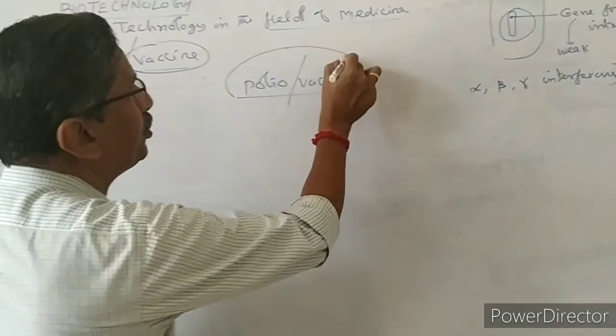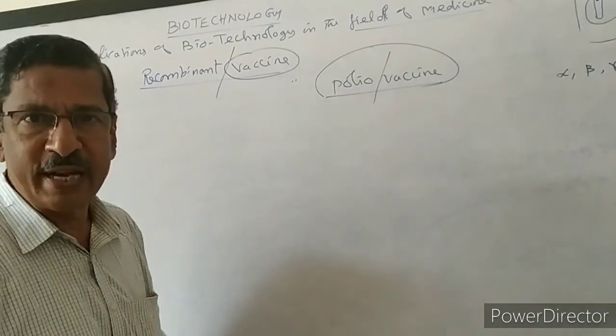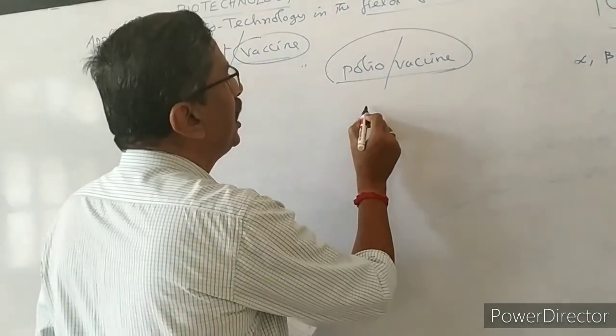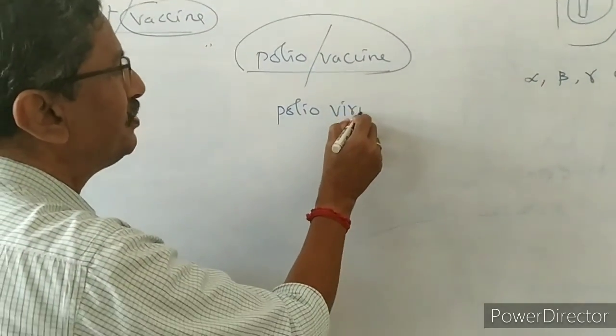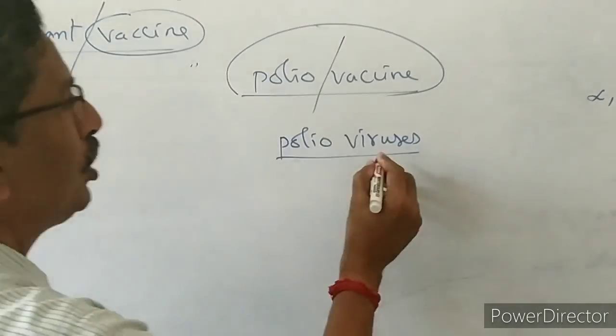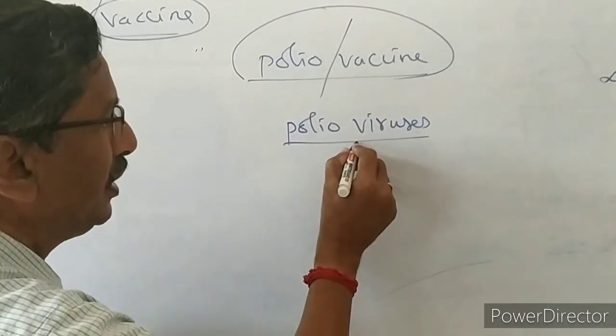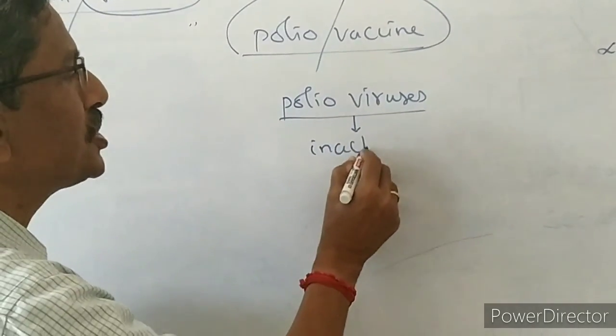So how do they prepare this polio vaccine to eradicate this disease? Now it is almost eradicated. How is it prepared? Now we have to collect the polio viruses, very dangerous, very powerful viruses. And what we have to do, in the old method I am telling, is that these polio viruses should be inactivated.